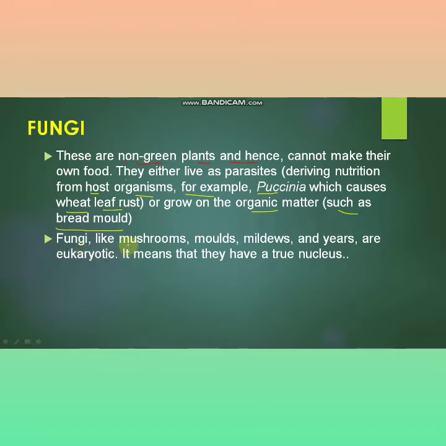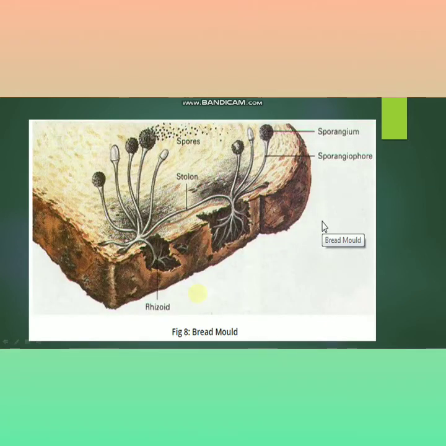Fungi like mushroom, mold, mildews, and yeasts are eukaryotic. It means that they have a true nucleus. You will learn about eukaryotic and prokaryotic in the next chapter on the cell. Just see the structure of this. This is one of the structures of the fungus. Just see what this is. These are the spores which are found inside the sporangium. Just see, this is the structure of the sporangium.